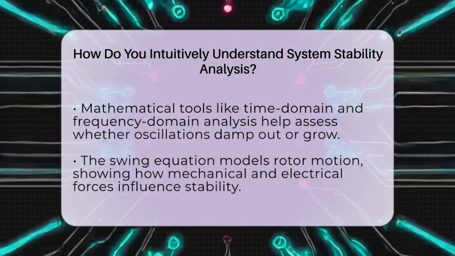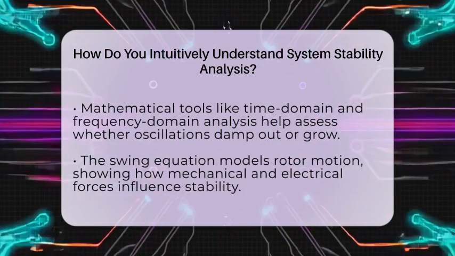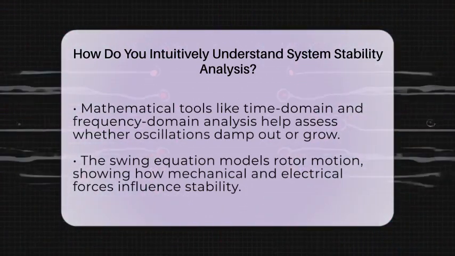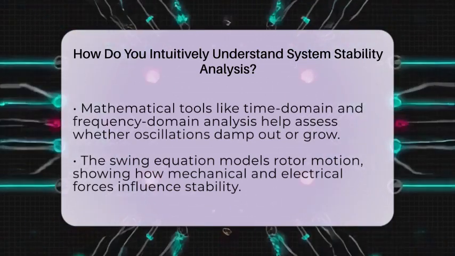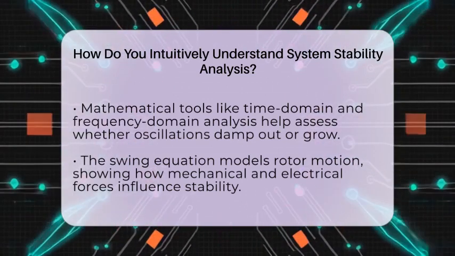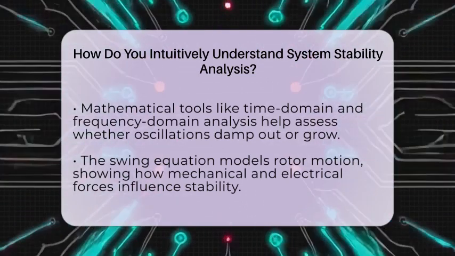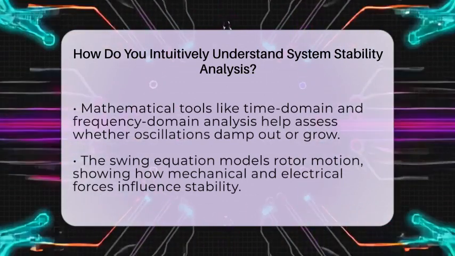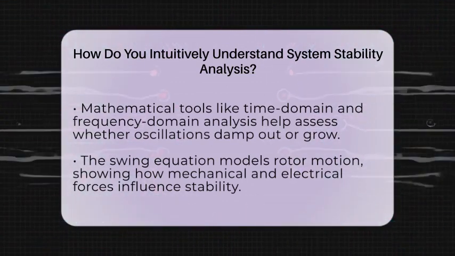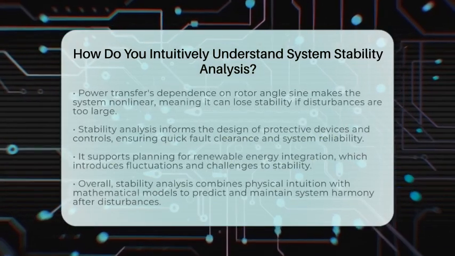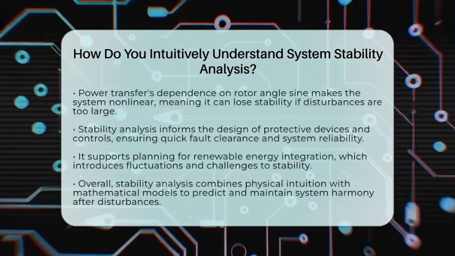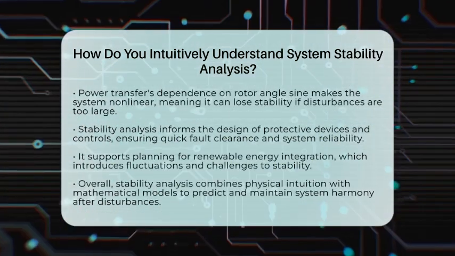Power system dynamics are nonlinear because power transfer depends on the sign of the rotor angle difference. This means stability can be maintained up to a point, but if a disturbance is too large, the system can lose stability. That's why engineers set limits and design controls to keep everything within safe bounds.